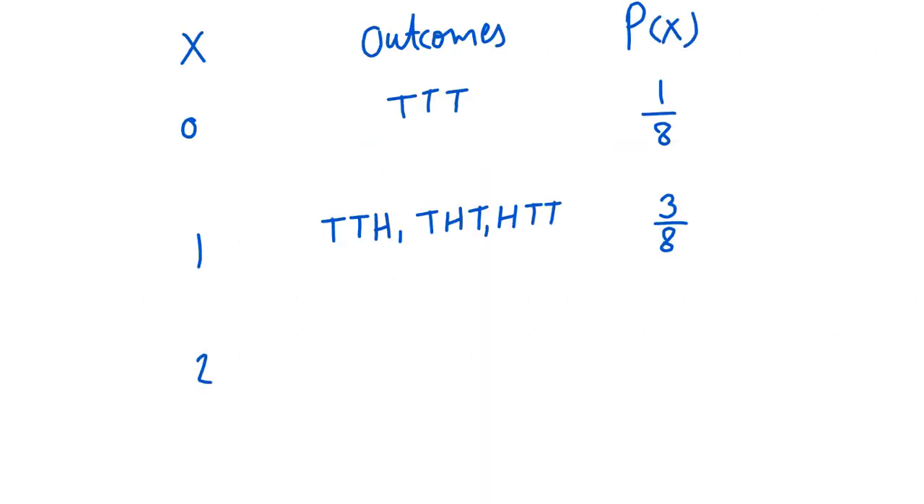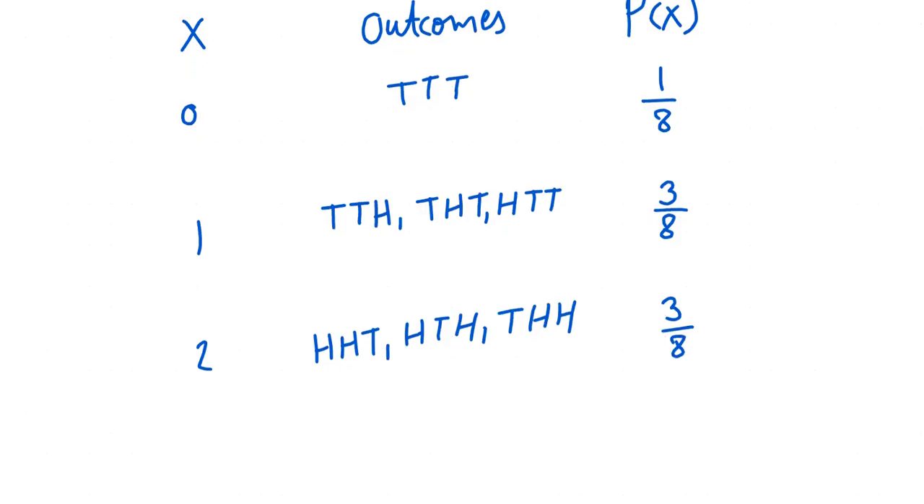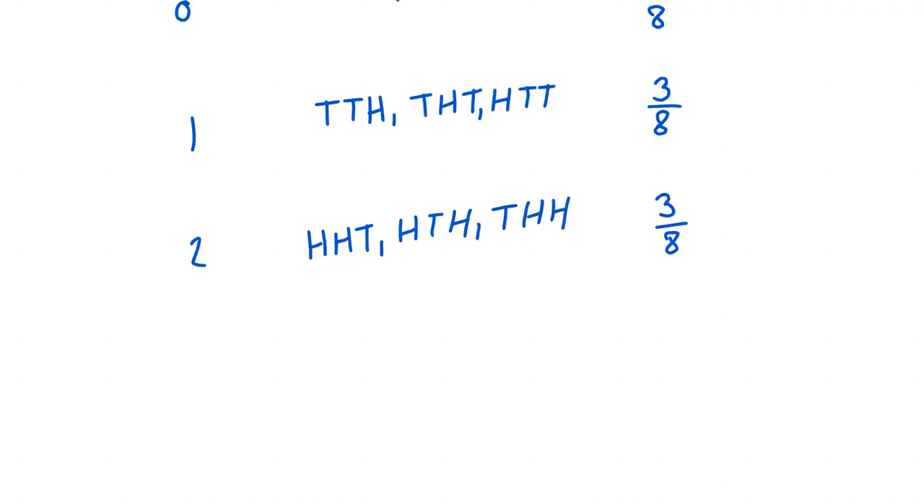So now let us write outcomes for 2 heads. We have head, head, tail; head, tail, head; and tail, head, head. So here we also have 3 outcomes, so its corresponding probability is also 3 by 8. And for 3 heads, we have only one outcome, so its corresponding probability will be 1 by 8.